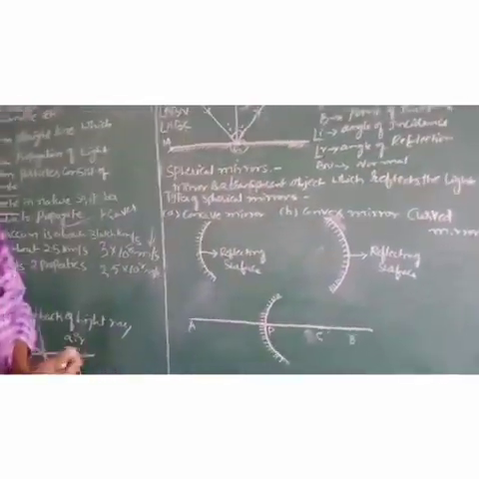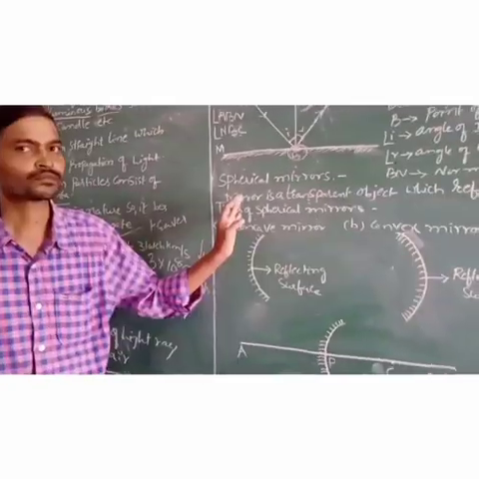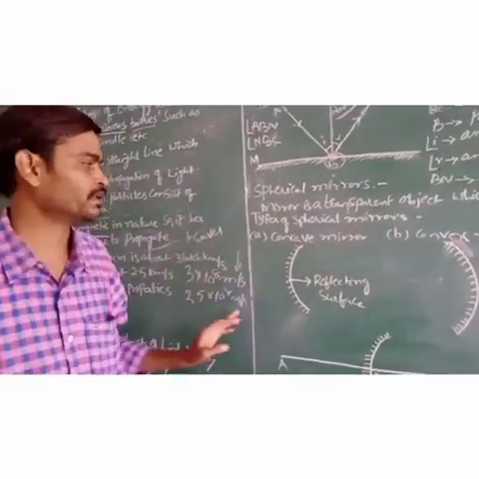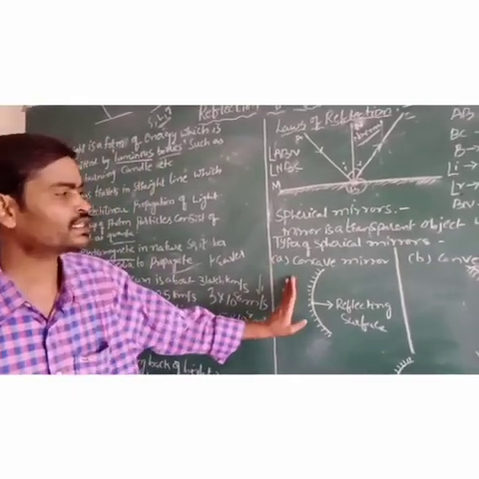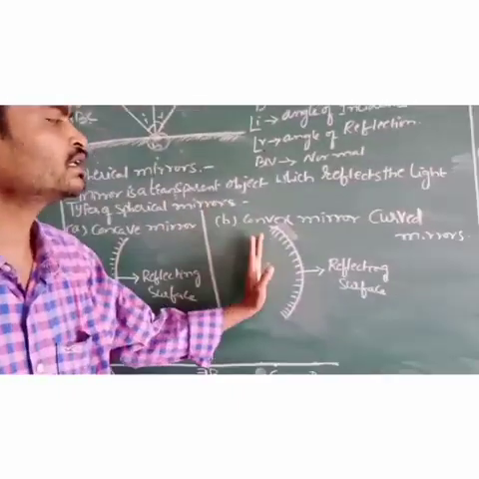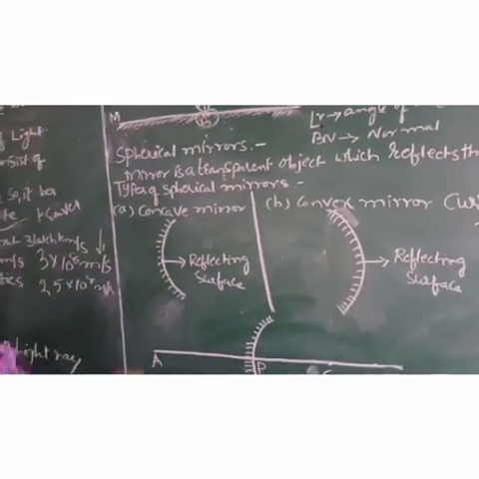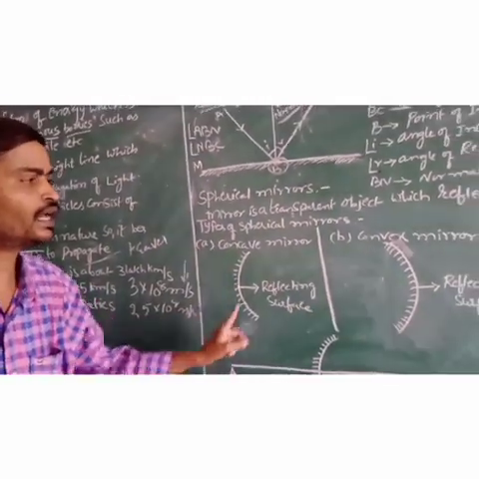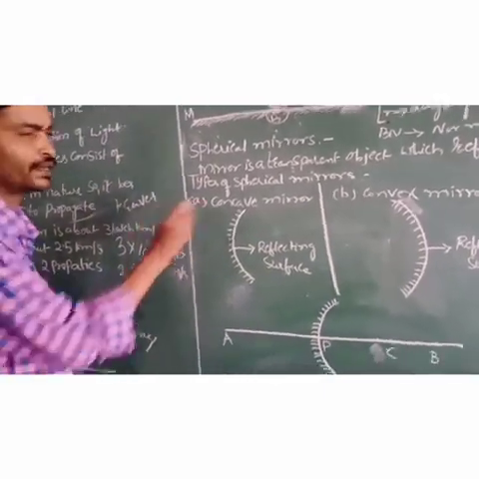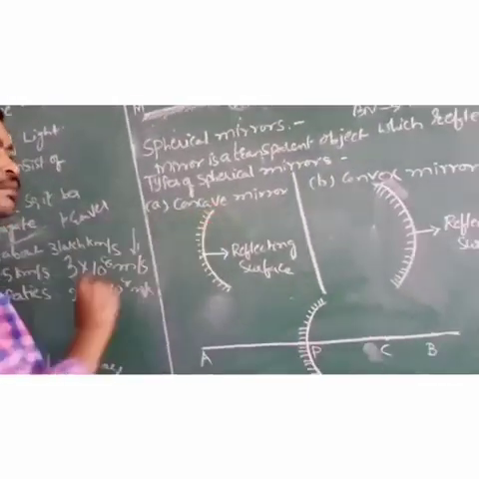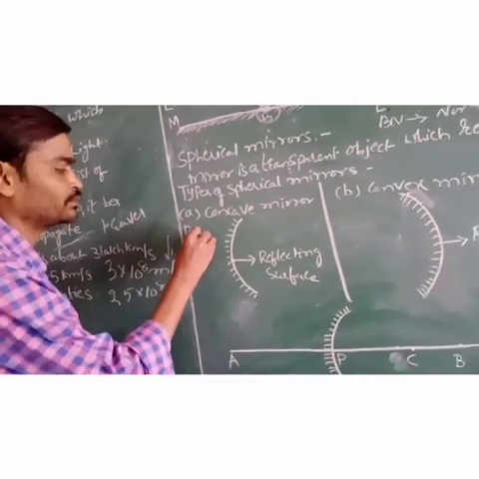So that's why we say a mirror is an object which reflects light. Here are the types of spherical mirrors. The first one is a concave mirror and the second one is a convex mirror. Here I have drawn the concave mirror and the convex mirror. Let us see the concave mirror.